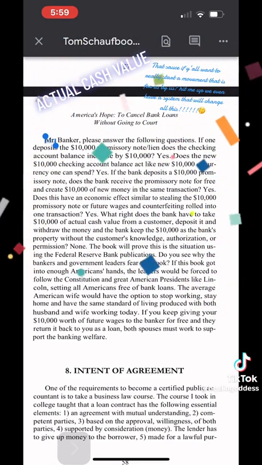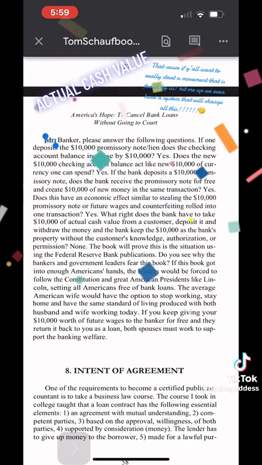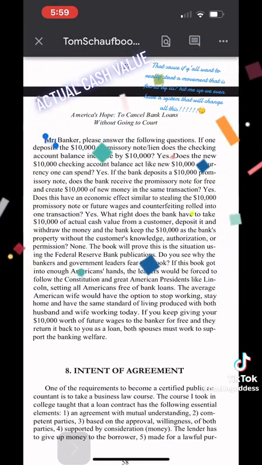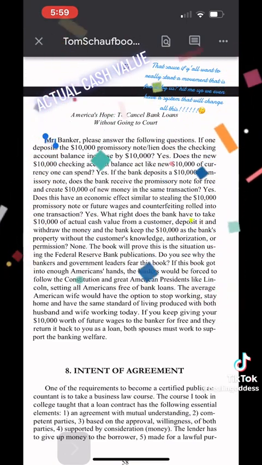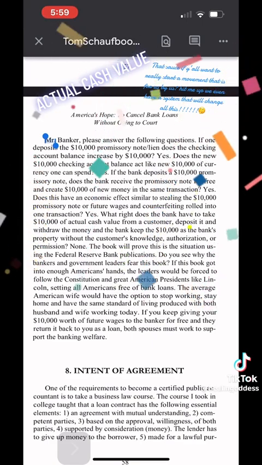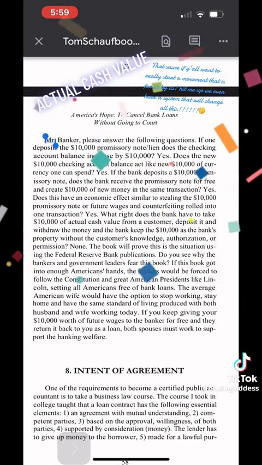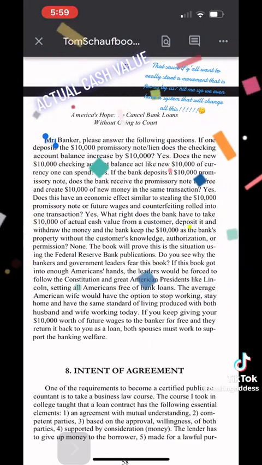What right does the bank have to take $10,000 of actual cash value from a customer, deposit it and withdraw the money, and the bank keep the $10,000 as the bank's property without the customer's knowledge, authorization, or permission? None. The book will prove this is the situation using the Federal Reserve Bank publications. Do you see why the bankers and government leaders fear this book?